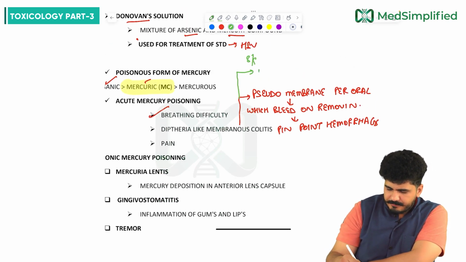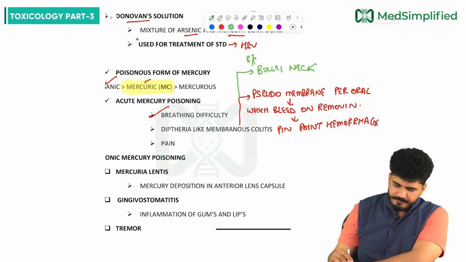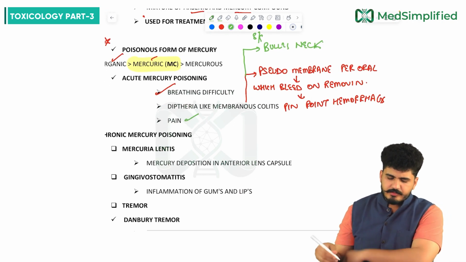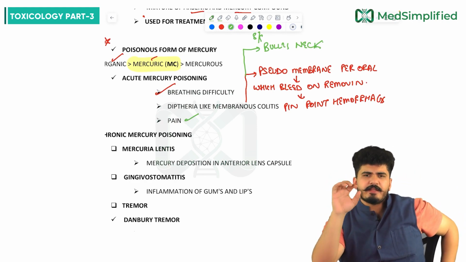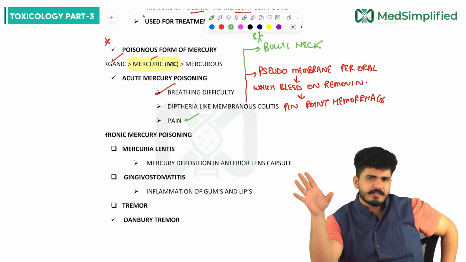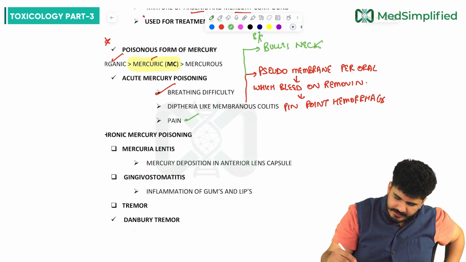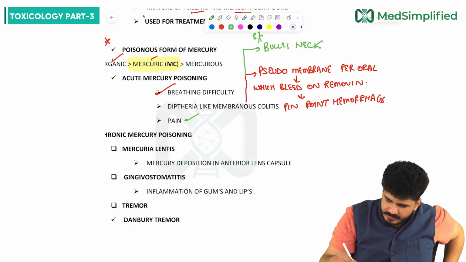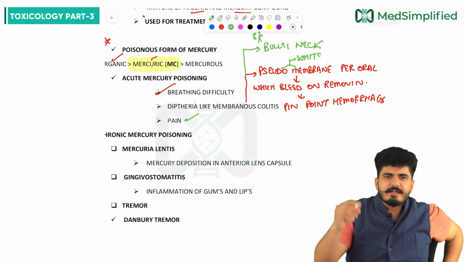Plus, in diphtheria, one more symptom is there: bull's neck will be there. Plus there will be pain. So three things are there: one is breathing difficulty, another is diphtheria-like membranous colitis, which is a pseudomembrane, white in color. I would like to write here: pseudomembrane, nature of this would be white in color.